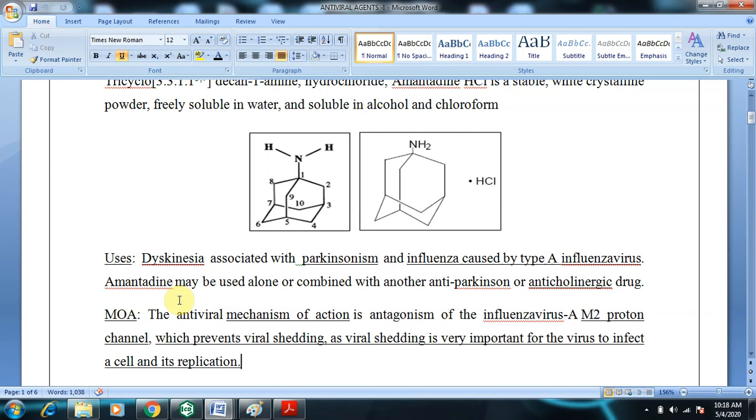So it is used to treat dyskinesia as well as influenza type A virus. Amantadine can be used alone, or it can be taken in combination with anti-Parkinsonism drugs or